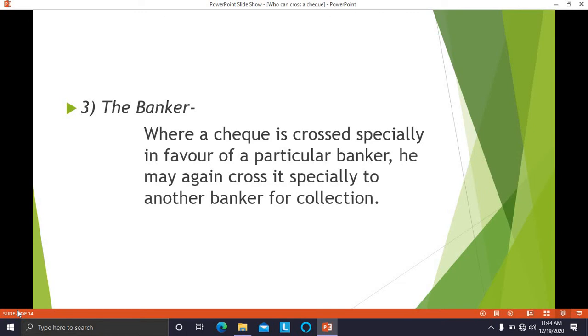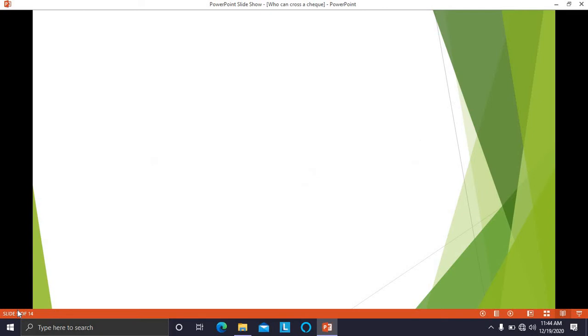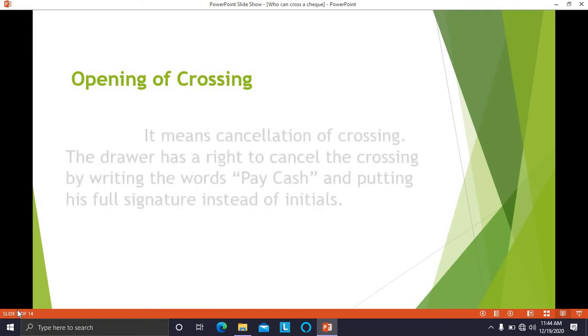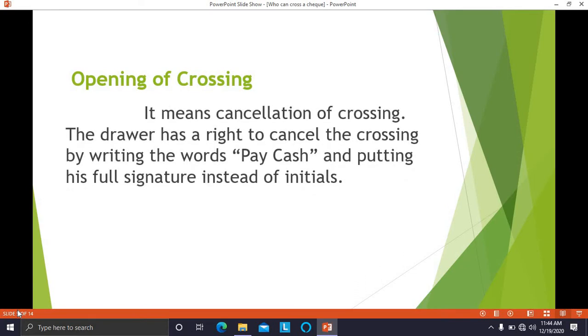Crossing of the check means putting two parallel transverse lines on the face of the check, either in the left hand side corner or anywhere on the check. Usually it is done in the left hand side corner of the check. When the check is crossed, the crossing which is done can be opened. Opening of crossing means cancellation of crossing.